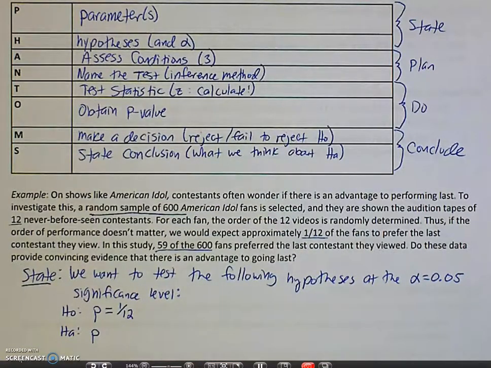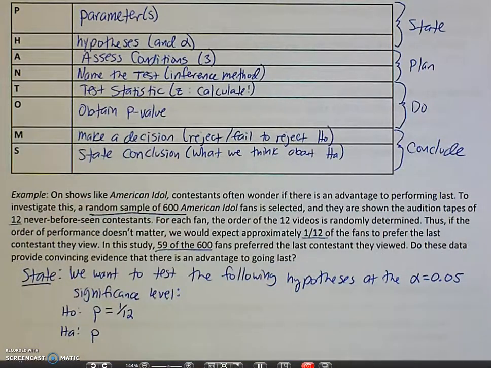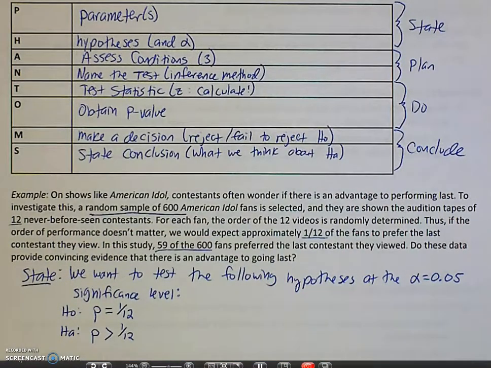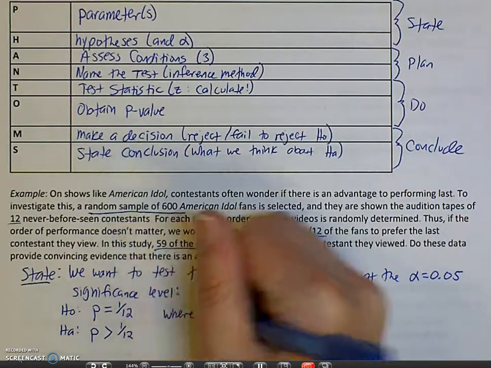If you want to go ahead and convert that to a decimal, by all means you can. And then for the alternative, we want to say, is it preferred? Meaning, if they prefer it, you would expect the proportion to be greater than 1/12. Okay? So we have our hypotheses.